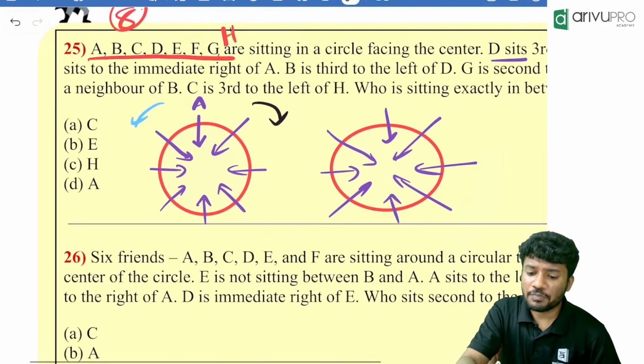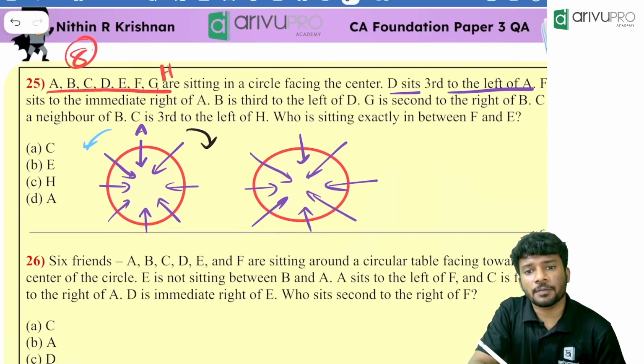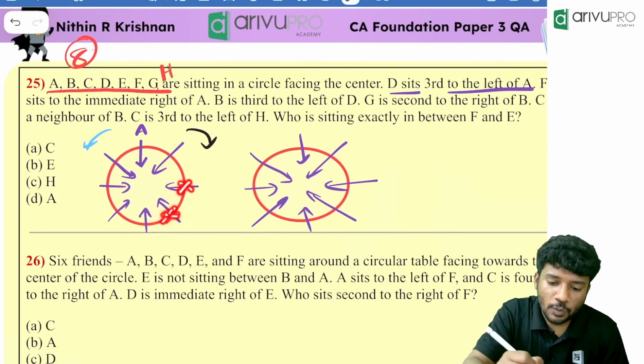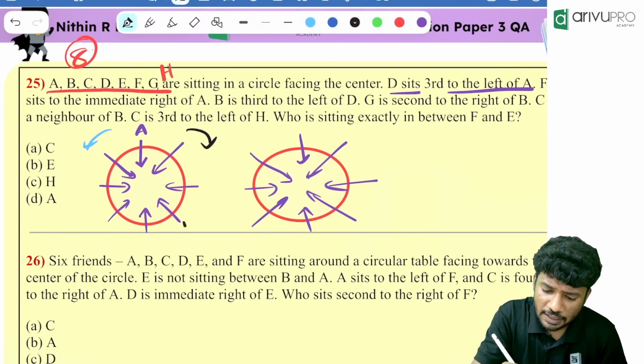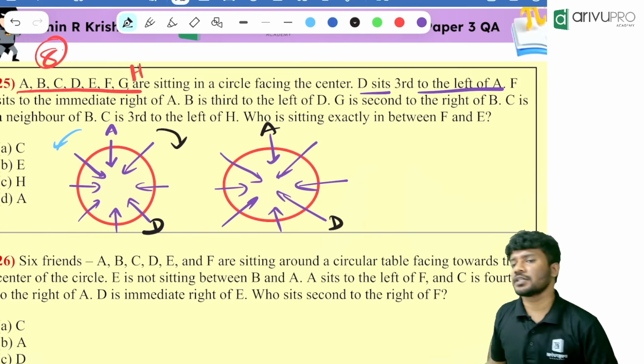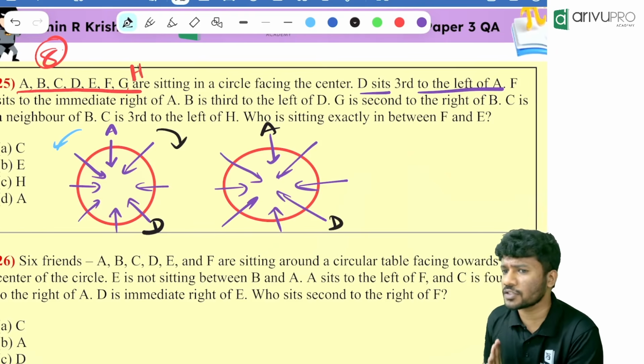Now you tell me, third to the left of A. First left is which point? This point. Second left is this point. Third left is which point? This one. And who is sitting over there? D is sitting over here. So similarly, A is there, D is there. Two pictures I have drawn. Both the cases, everyone understood it?